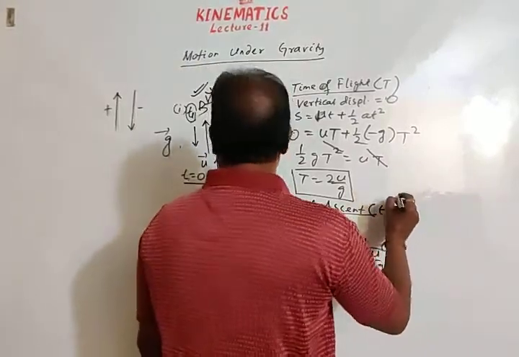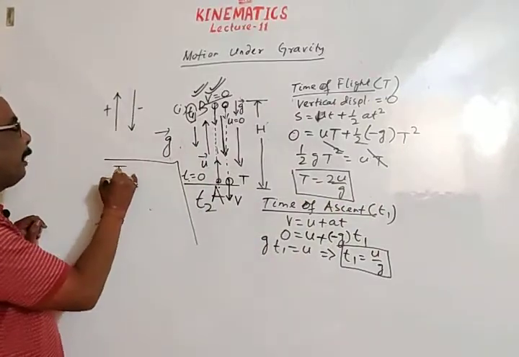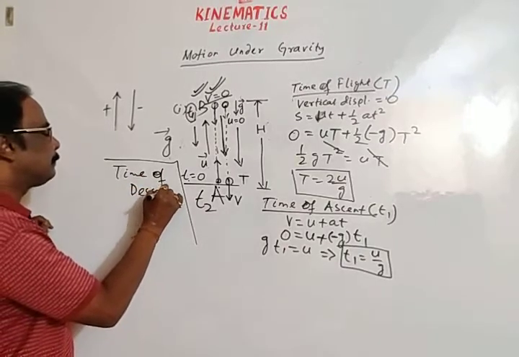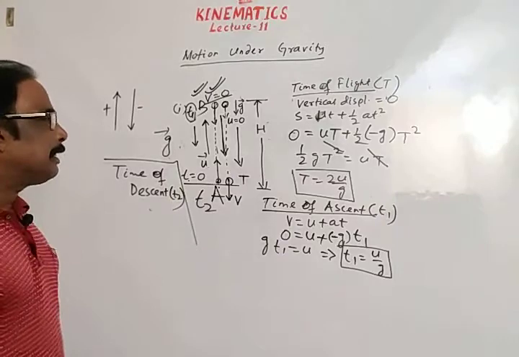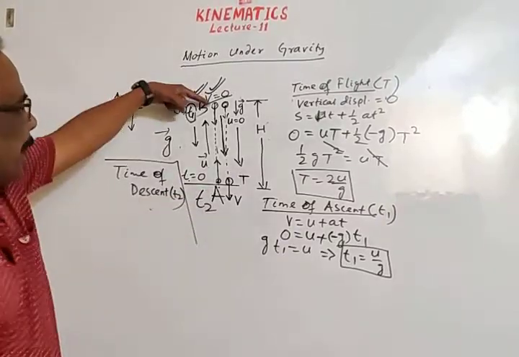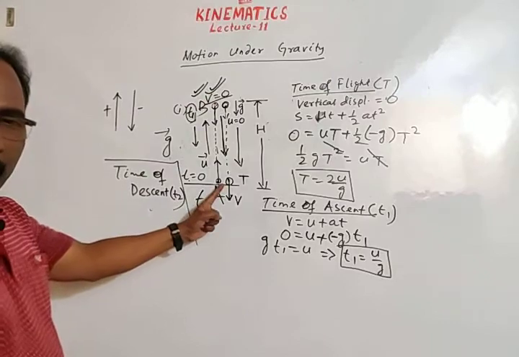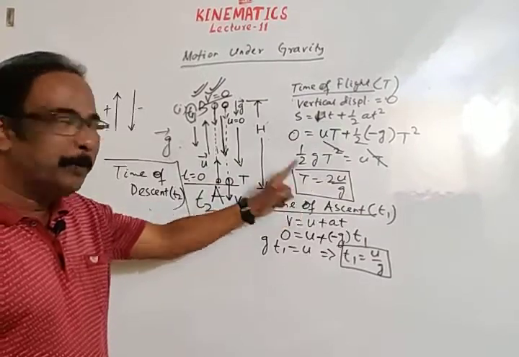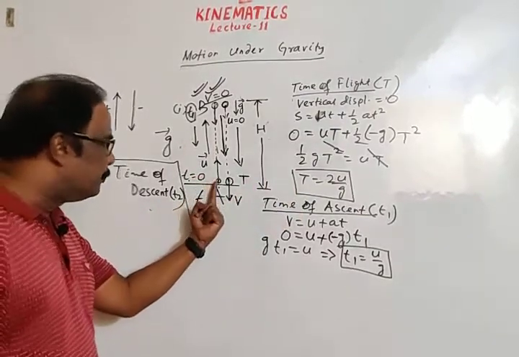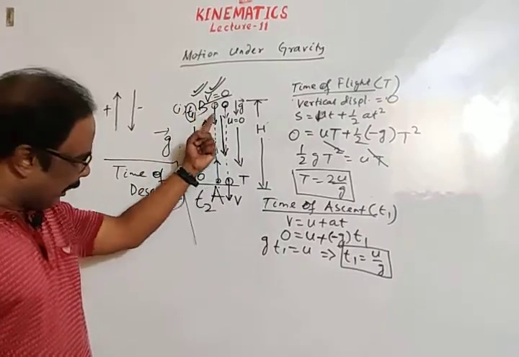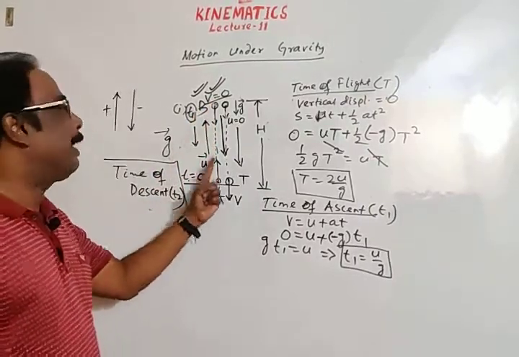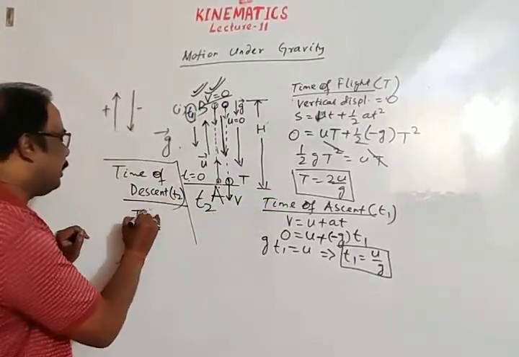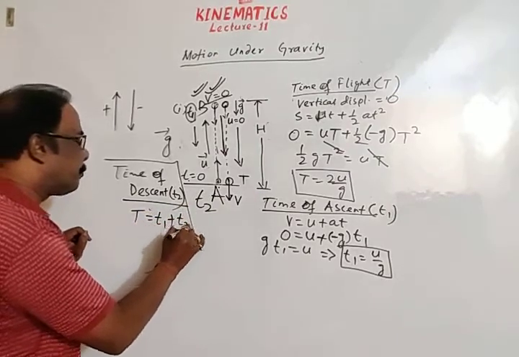Then I am writing here, time of descent T2. Time of descent is the time taken by the body to return from the highest position to the initial position, means from B to A. Total time is 2u by g, means time taken by the body to move from A to B and again return from B to A. Total time T is equal to time of ascent plus time of descent.